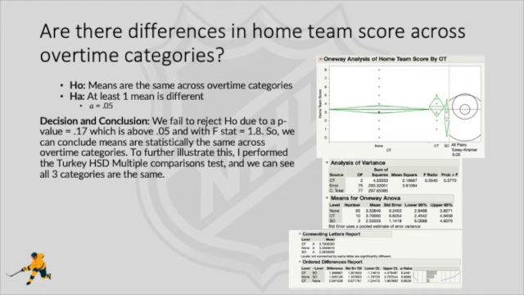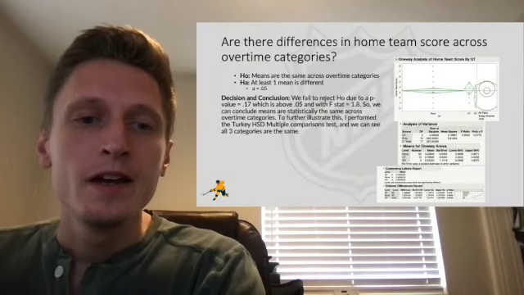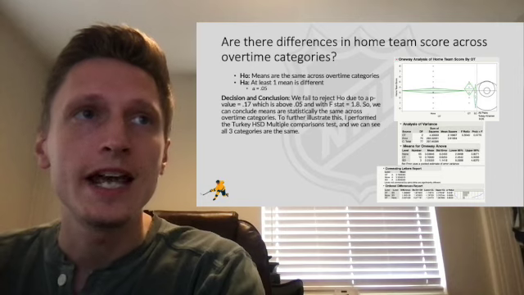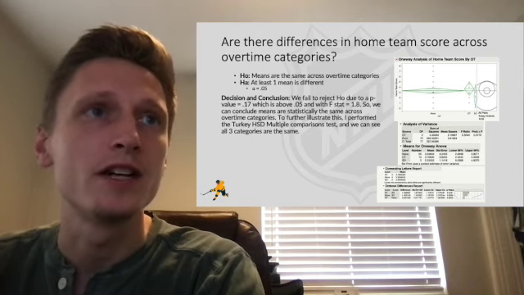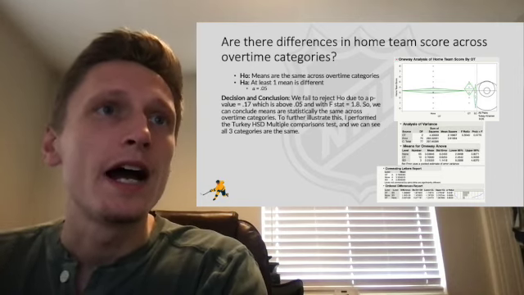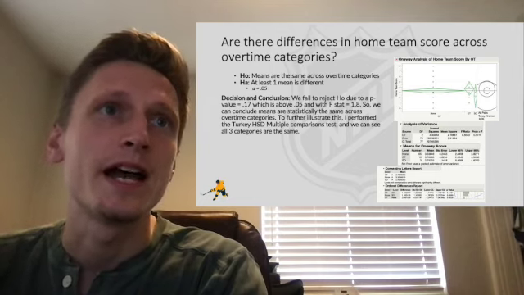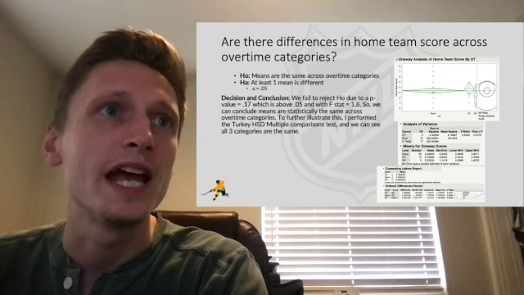Next, I ran another fit model, this time using the OT category variable as our X variable, to see if the home team score would vary between the different overtime statuses. Again, we failed to reject H0 due to our high p-value of 0.17, which is above 0.05, and we also had an F stat of 0.18.